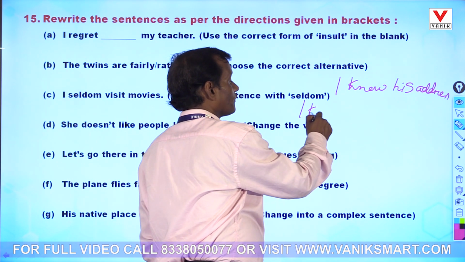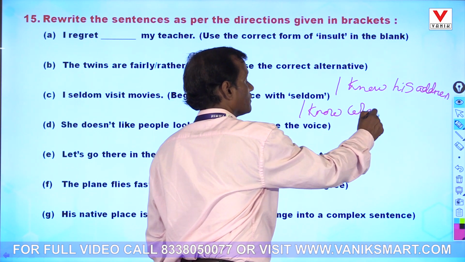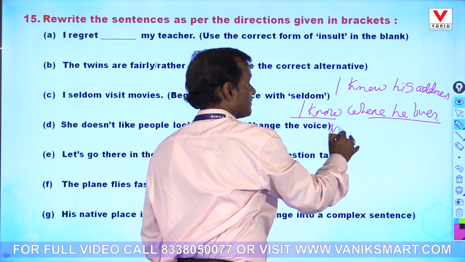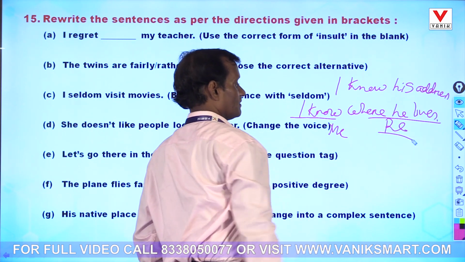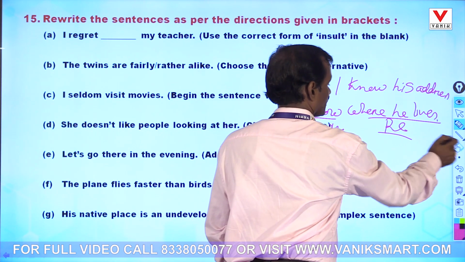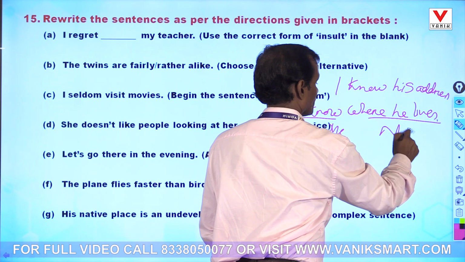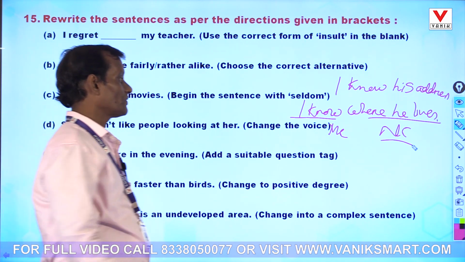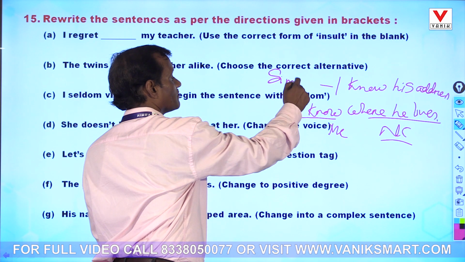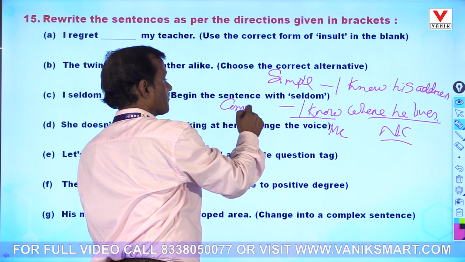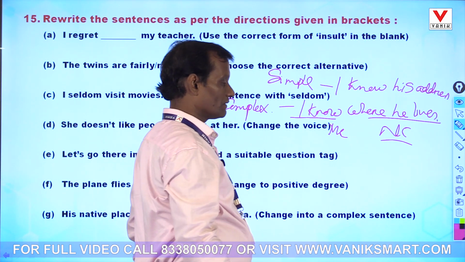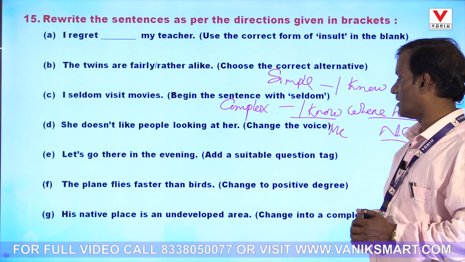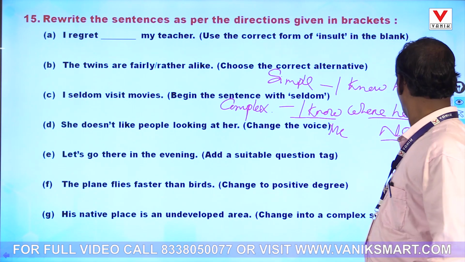See, I know where he lives. So I know is the main clause, and here it is a noun clause, NC. I know what? Where he lives. So I know his address is a simple sentence, and this is a complex sentence. In this way, we transform the sentence into a complex sentence.